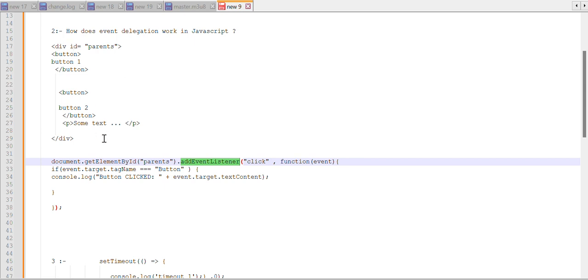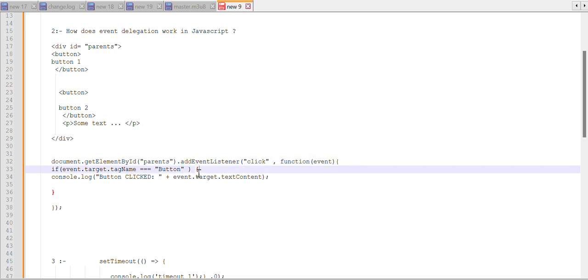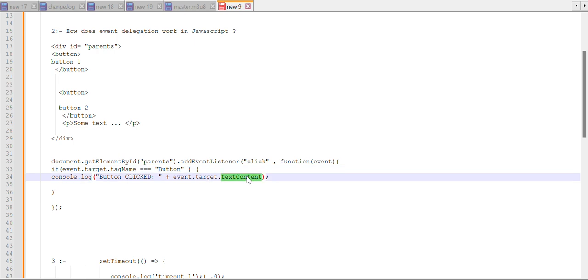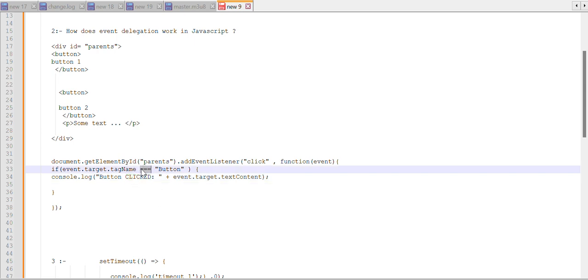The event object contains details, including event.target information. The event target is the clicked element, and the tag name is in uppercase. While logging the text, based on the click it will verify which button is clicked, button 1 or button 2.